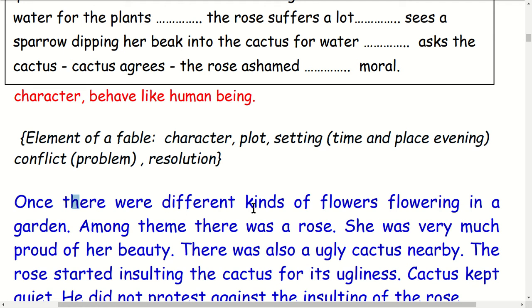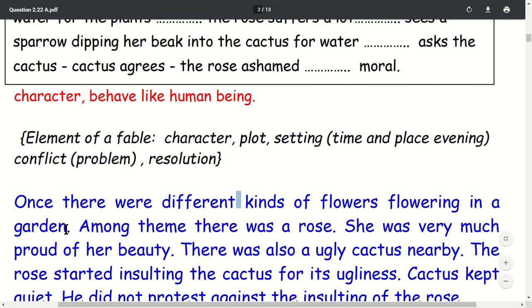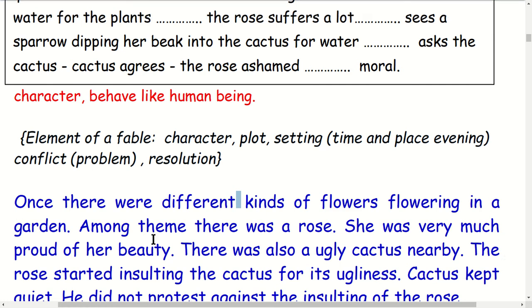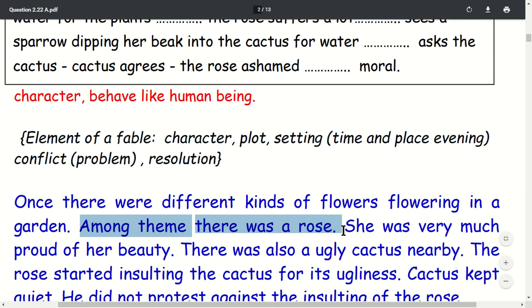Once there were different kinds of flowers flowering in a garden. Among them, there was a rose. Generally, you should make the story readable, so you can add some interesting things to make the story readable and complete.